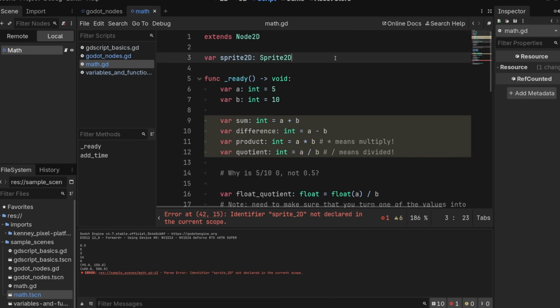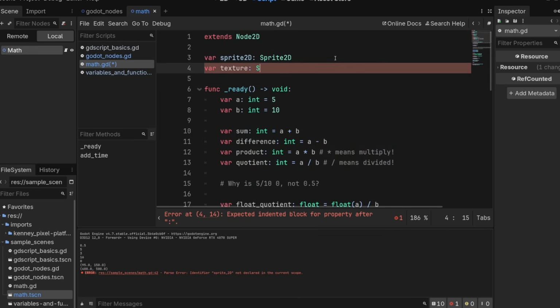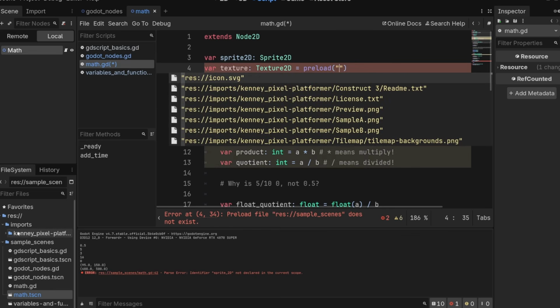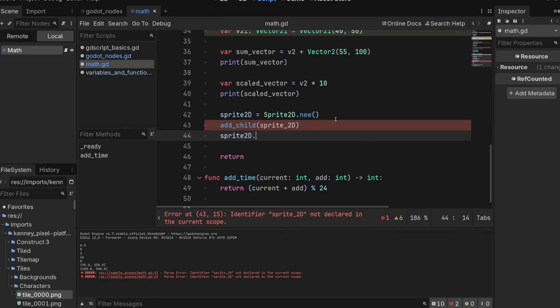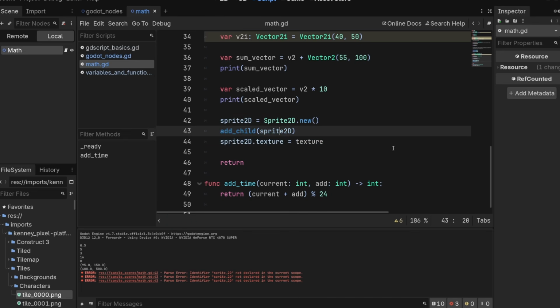So remember, we can preload images. So var texture: Texture2D = preload, and then we're going to grab one of our little alien sprites, I guess, paste that in. Okay, sprite_2d.texture = texture. Terrific. Why does it not like this? Sprite2D. Oh, right. I put an underscore here. Okay, cool. So now we have a character on the screen.